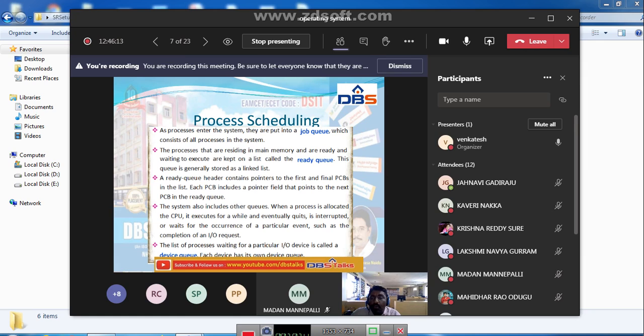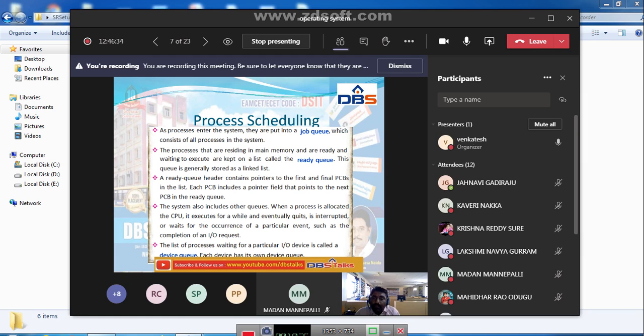Here job queue means the processes which are created, those processes we keep in one place, that is one queue. We can call it a job queue. Job queue is nothing but it contains the processes which are created.